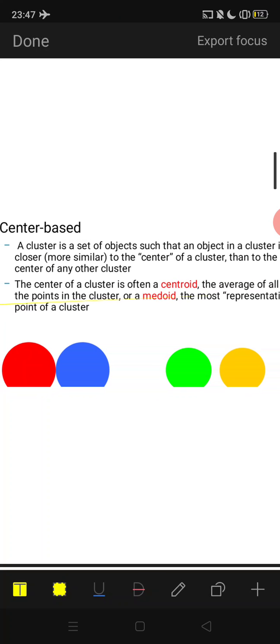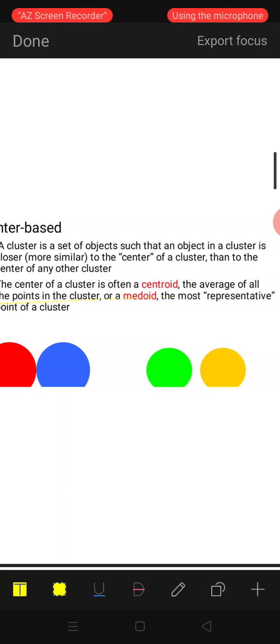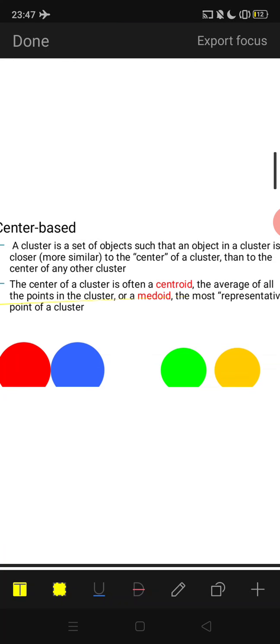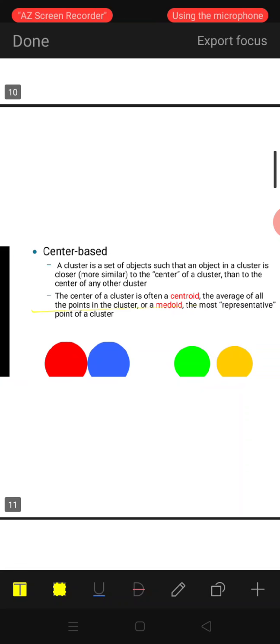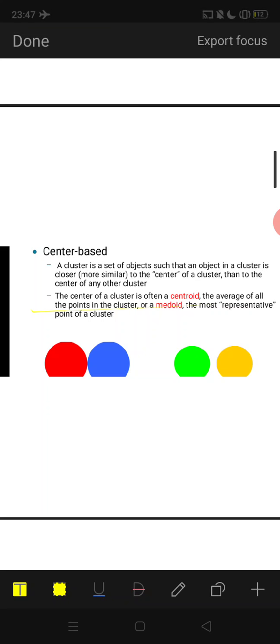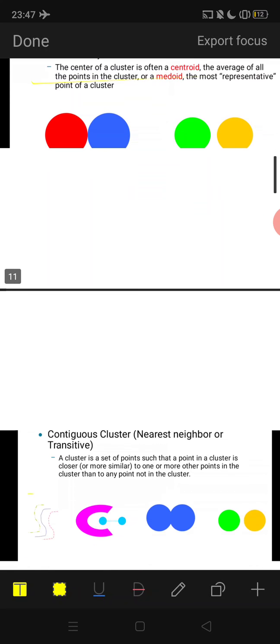For example, the CR concept in a class: everyone is closer to the CR, all students are closer. Center based means everyone is closer to the CR. Here the CR is the centroid. The center of a cluster is often called the centroid. When we make a k-means algorithm, the centroid point is very important. We can also call it the average of all points in the cluster. Every point is closer to that centroid. That is called center based.